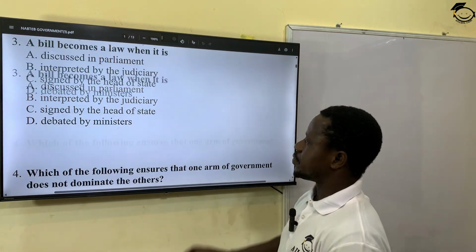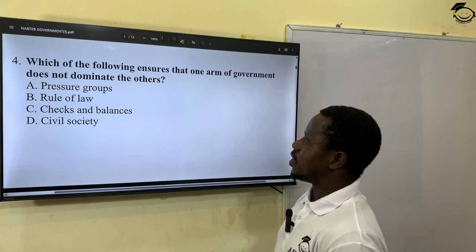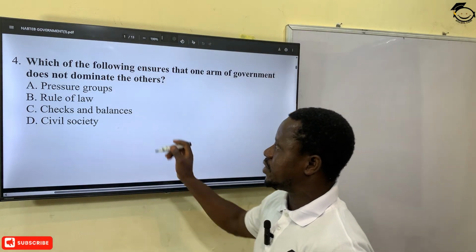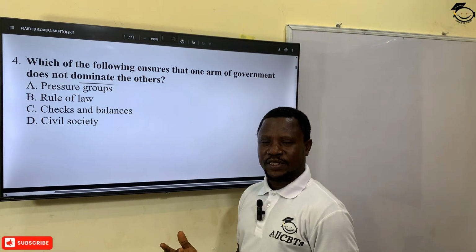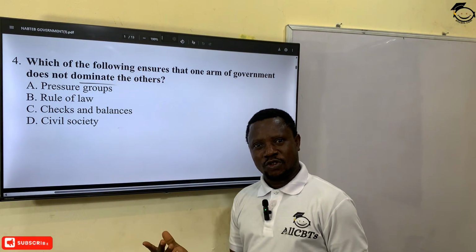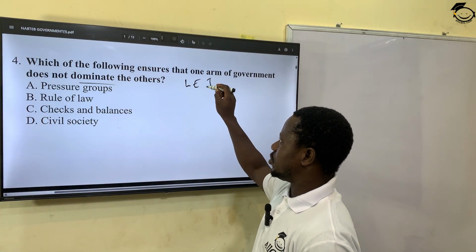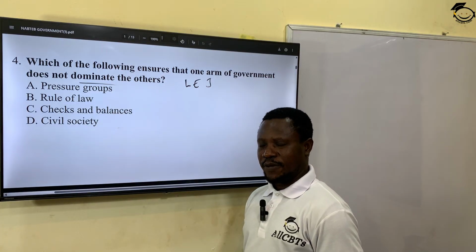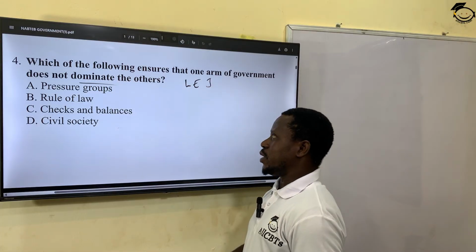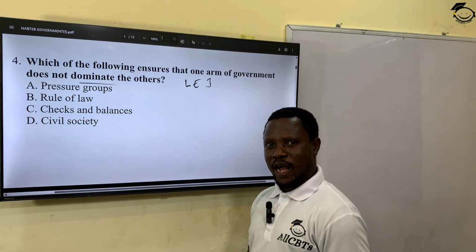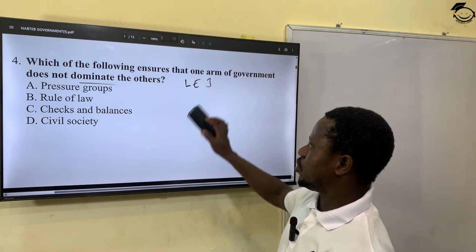The next question. Which of the following ensures that one arm of government does not dominate the others? In other words, which principle of government prevents arbitrary use of power by any organ of the government? Remember, we have legislature, executive, and judiciary as the three organs of government. So which principle prevents either of these three from exercising abuse of power, abnormal power, arbitrary power, or dominating the others? A. Pressure groups.